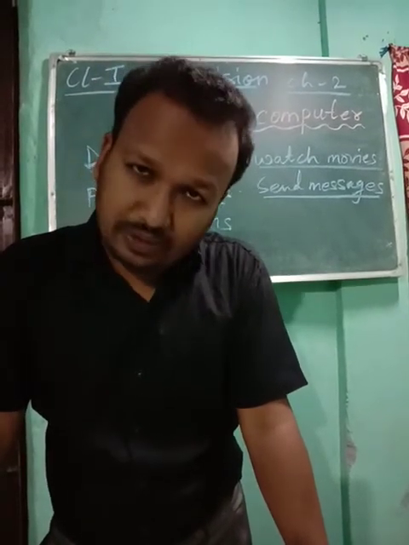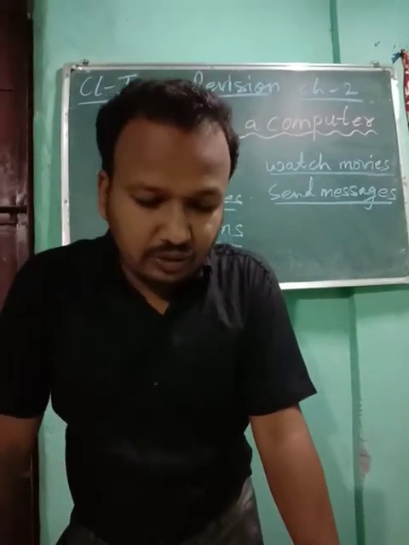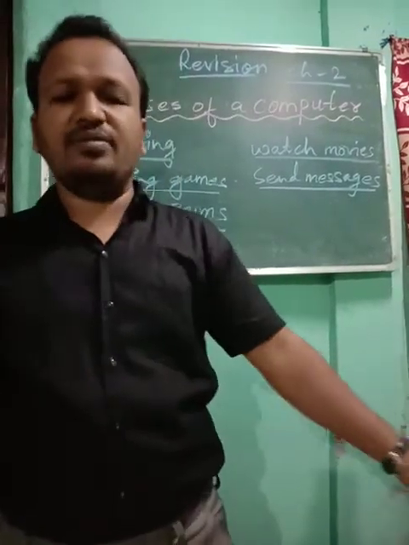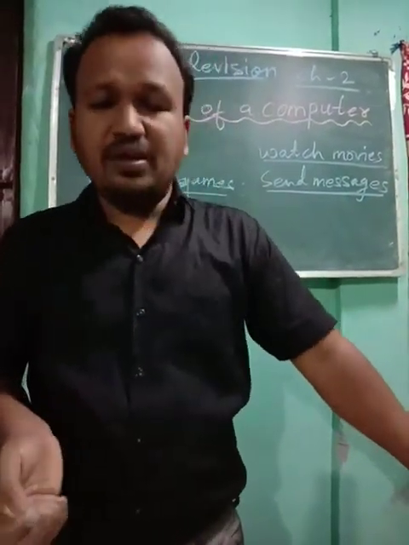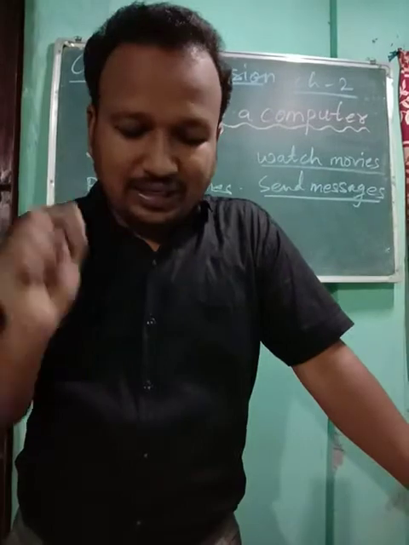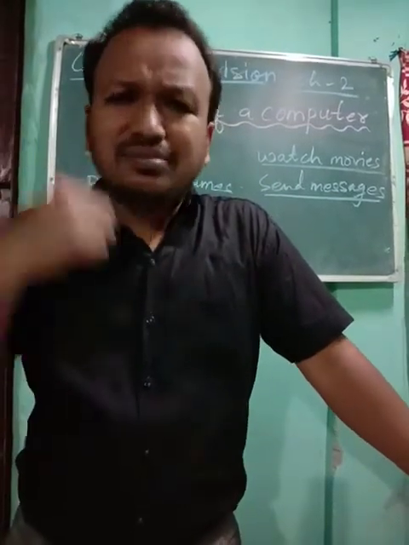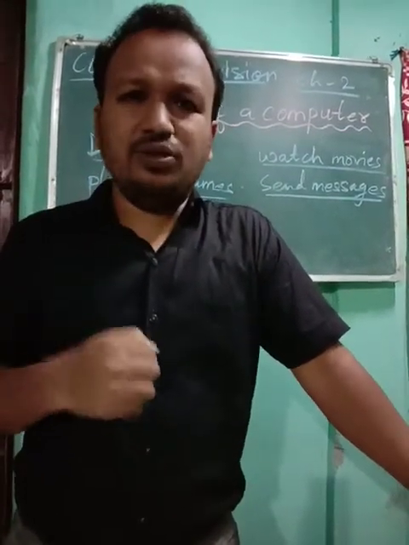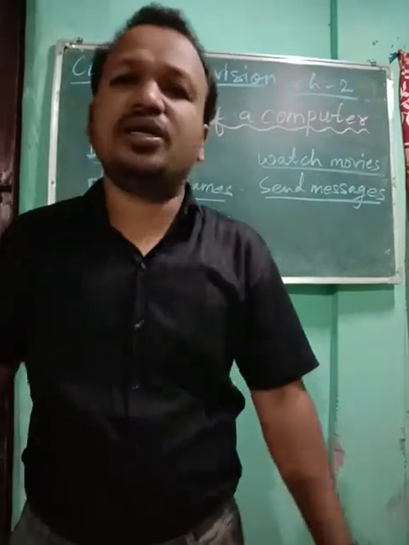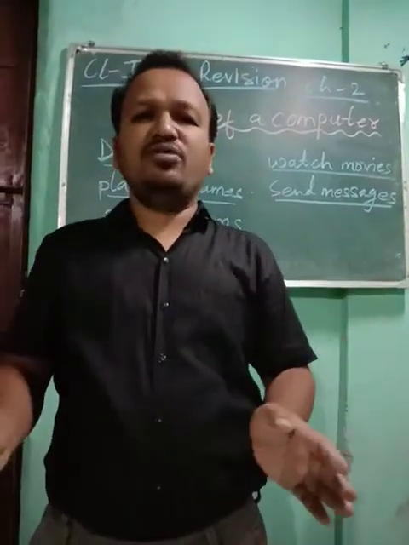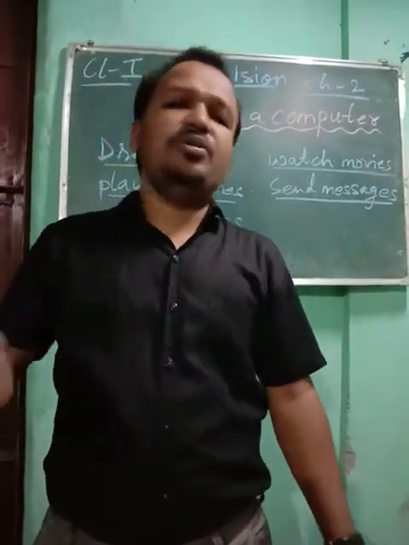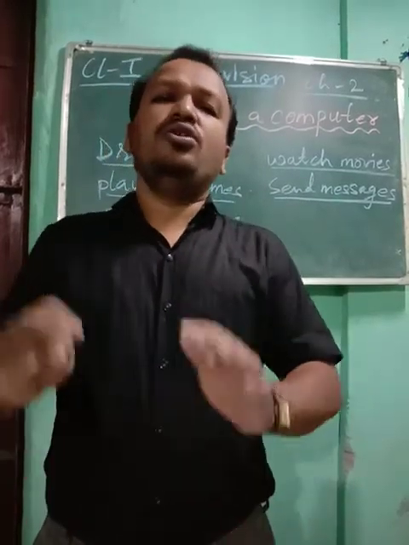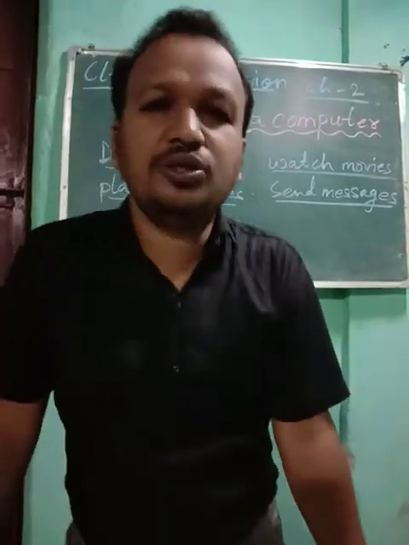So you see, a computer remembers many things, but it cannot think and it cannot take decisions the way we do. If a computer is on the table and you give it a command, computer, today I am feeling unwell, you do my homework, can the computer do your homework?